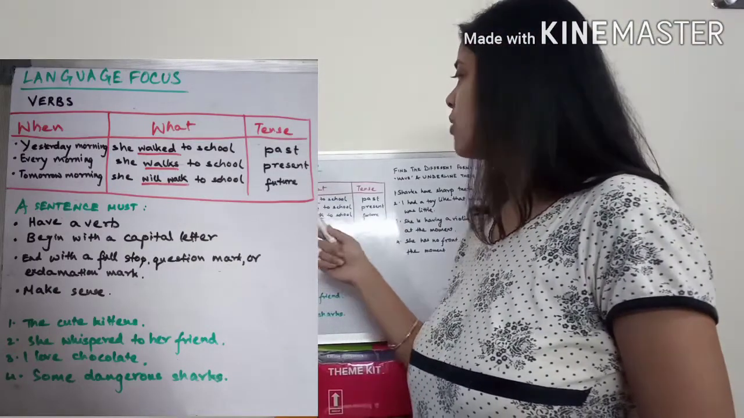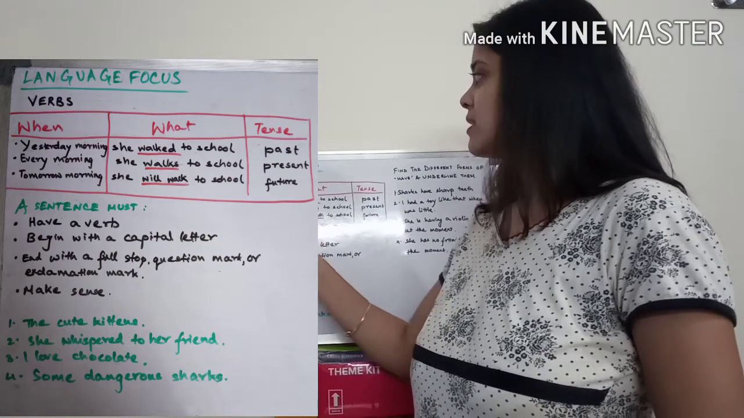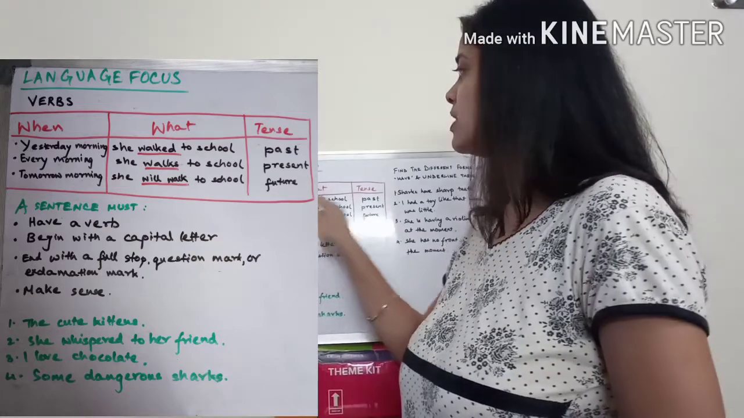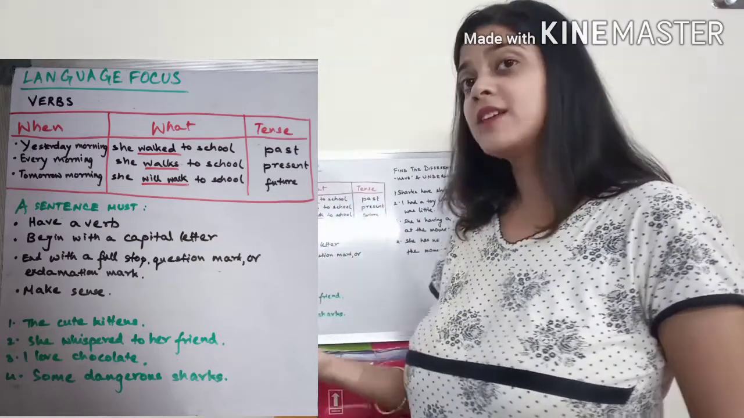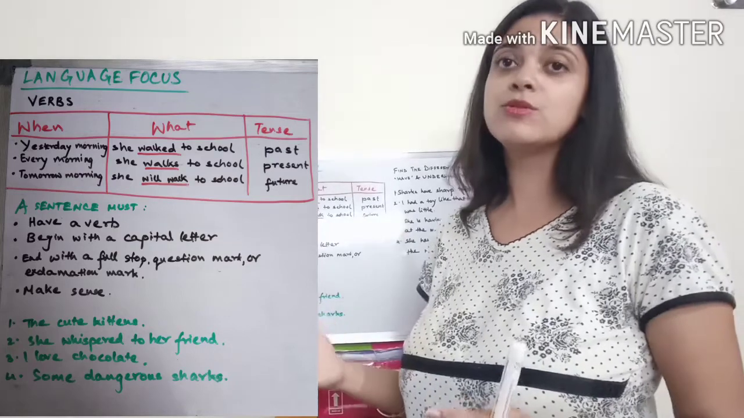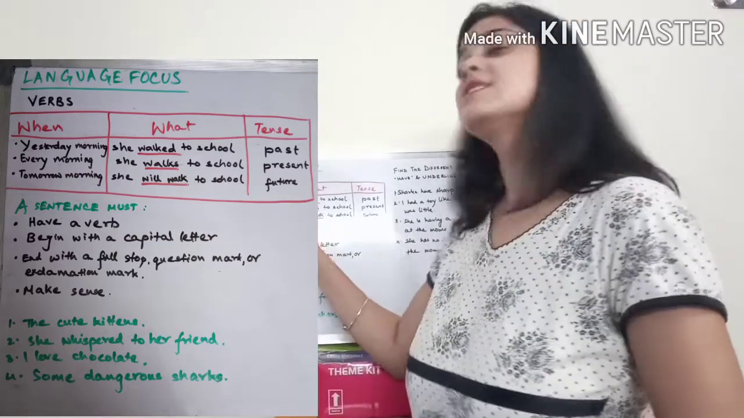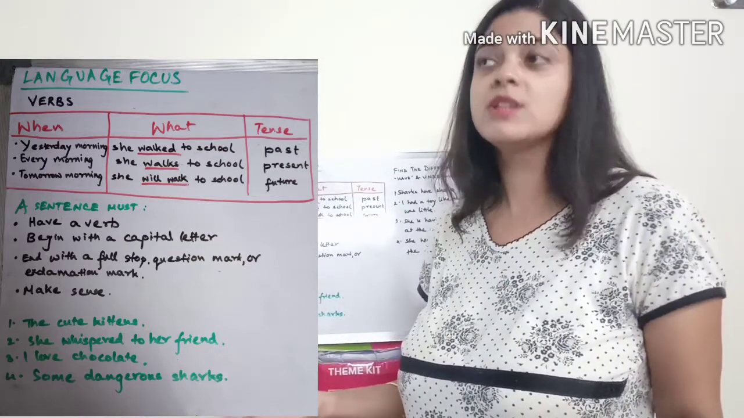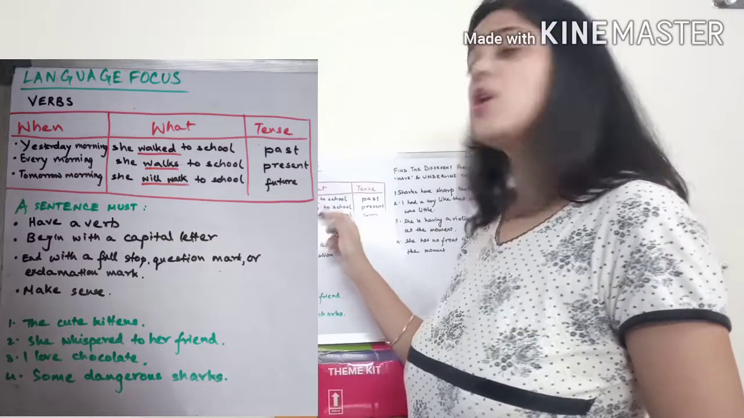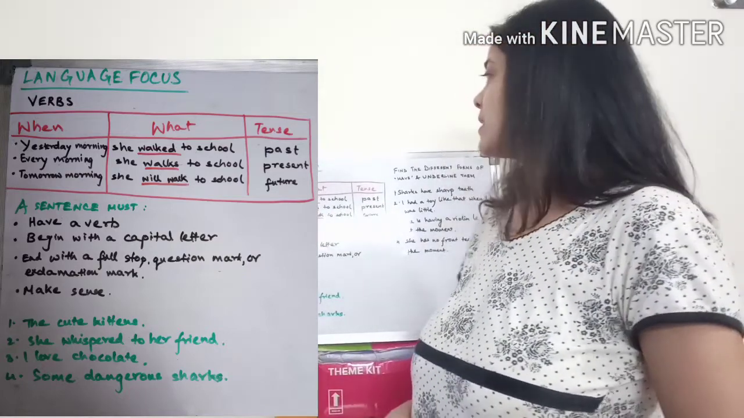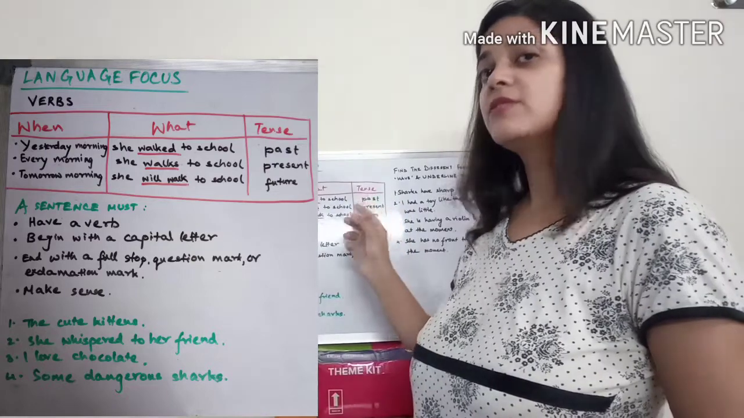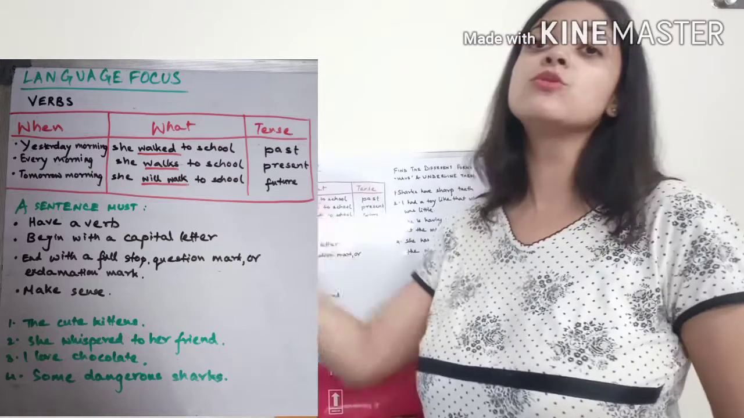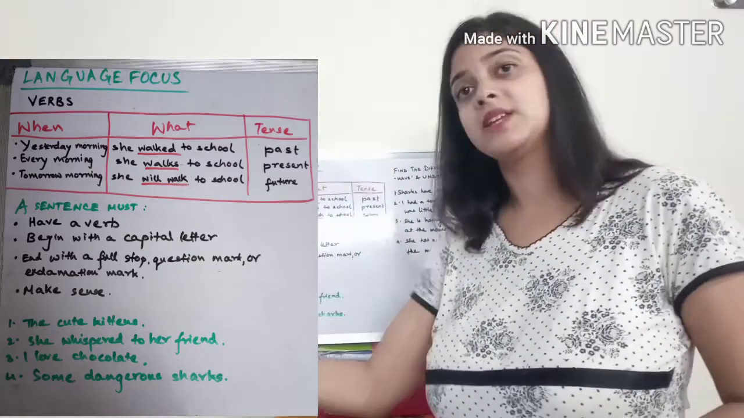Yesterday morning she walked to school. Okay, when did this happen? Yesterday morning. This is a sentence. Yesterday morning she walked to school. When did it happen? I said a verb also tells the time when it happened. Yesterday morning. Okay. Now what is the doing thing over here? What is the action that is denoted? She walked to school. Okay. What is the tense here? Past tense. Yesterday morning she walked to school. So it's being spoken in the past tense.